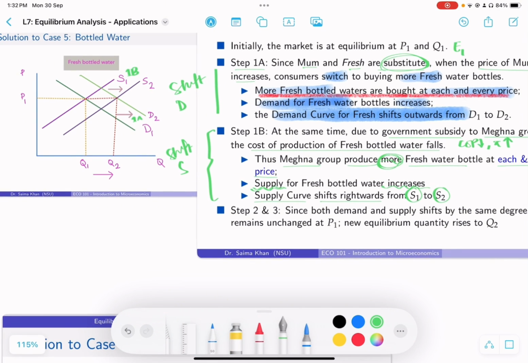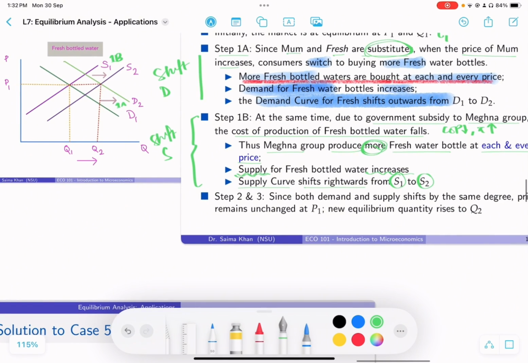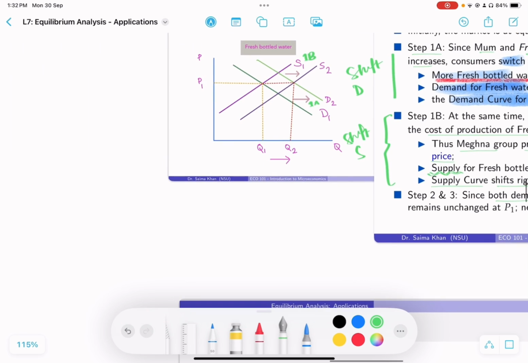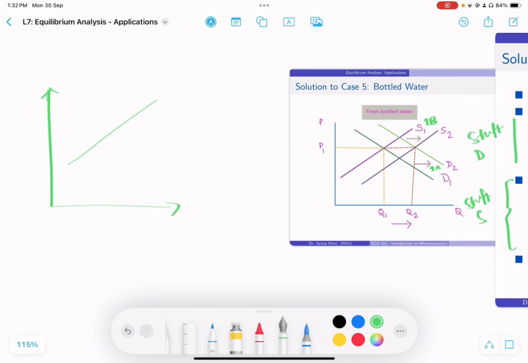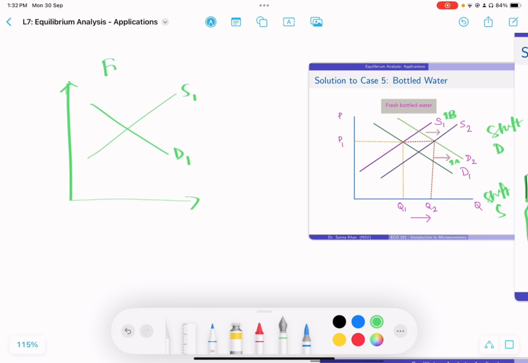So step 2, essentially what is it? দেখো, price is actually remaining unchanged, right? So this is a bit challenging. Basically what is happening is that since the change in demand, okay, I'm going to show you something here. দেখো, এটা তোমার supply curve, এটা তোমার original demand curve, right? So যখন সাবসিডির কারণে mom is getting more expensive, people are switching to fresh. When that happens, demand যখন বেড়ে যায়, okay? If this was your old equilibrium, P1, Q1, demand যখন ধাপ করে বেড়ে যাচ্ছে, what is happening?